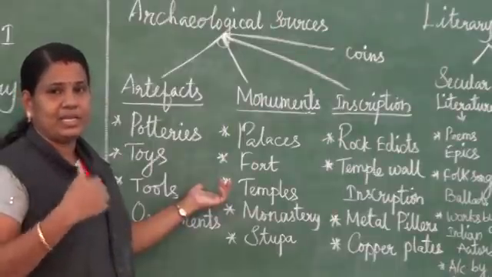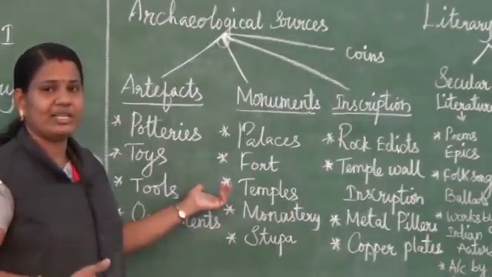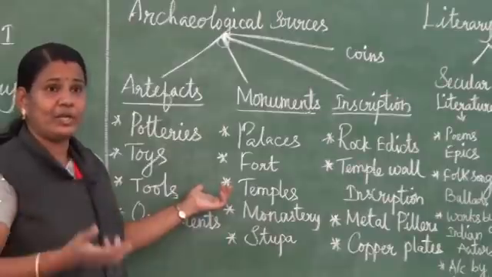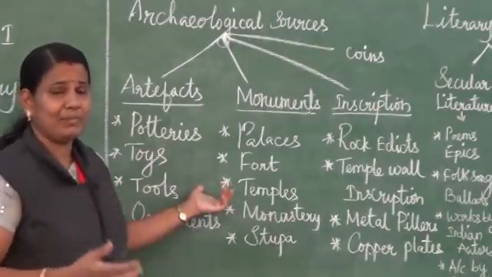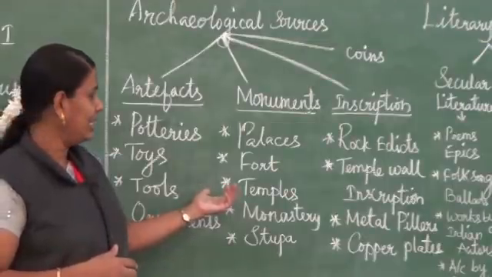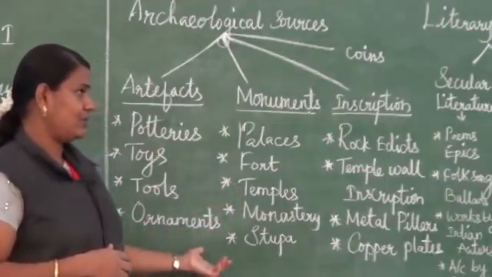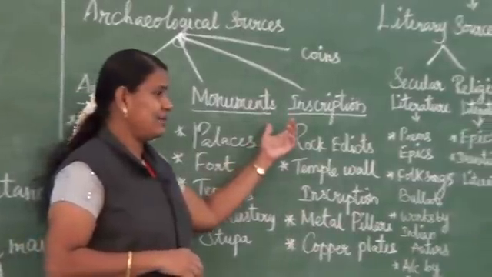For example, Thanjai Periya Koil shows what the Rajaraja Cholas did, how they helped poor people, how they ruled the places. Everything is shown in their temples. Then monasteries and stupas.